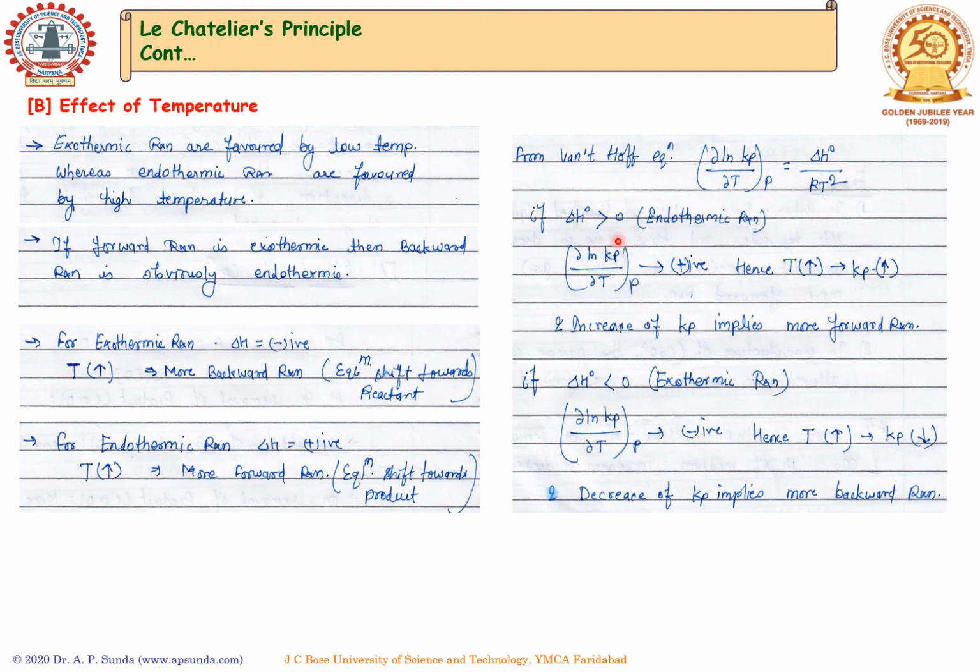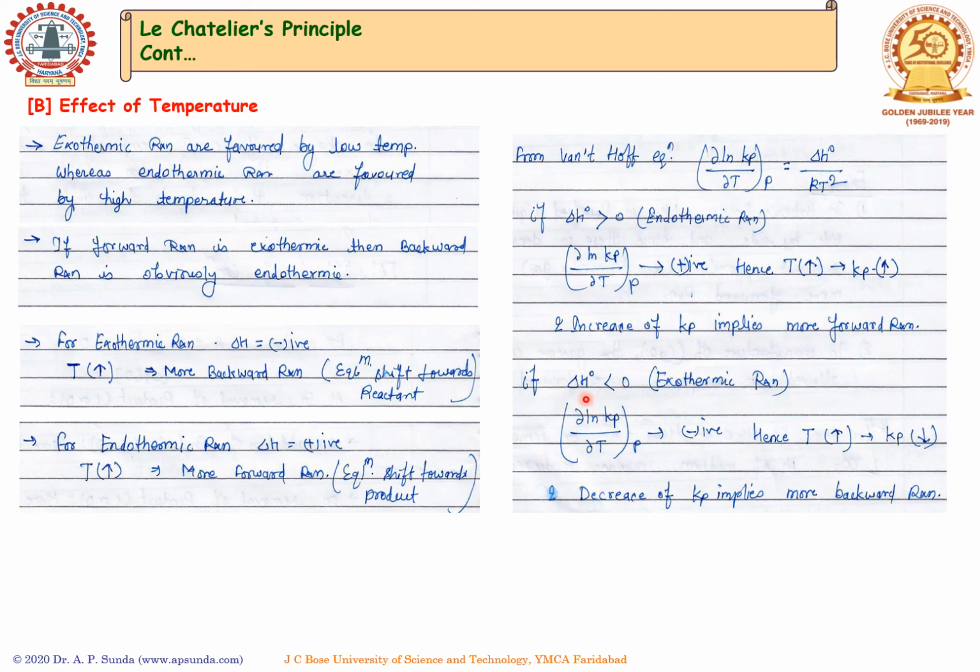If delta H is positive, that is an endothermic reaction, it is greater than 0, then this particular derivative component is positive, which means if we increase the temperature, Kp has to increase. If an increase of Kp takes place, then more forward reaction takes place.